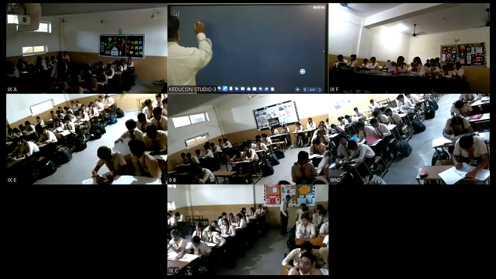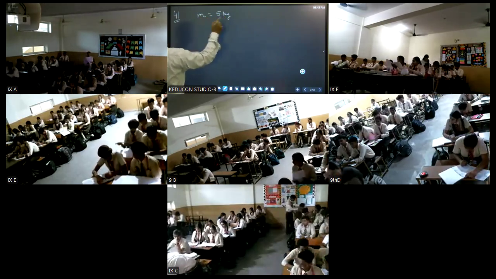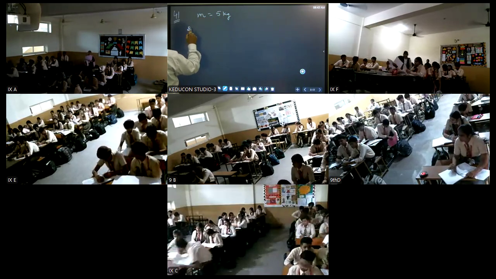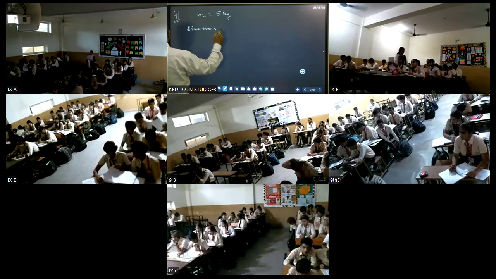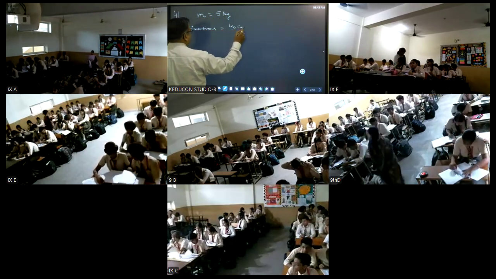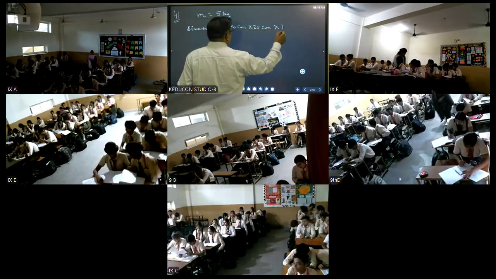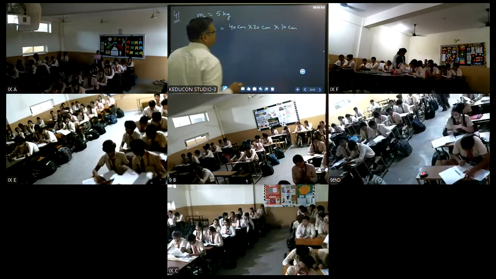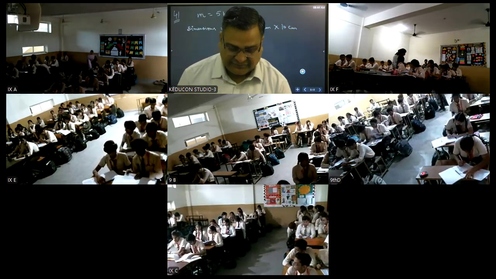So the mass of the block is given, and the dimensions are 40 centimeter into 20 centimeter into 10 centimeter. Is it clear? So you have to find the pressure exerted.